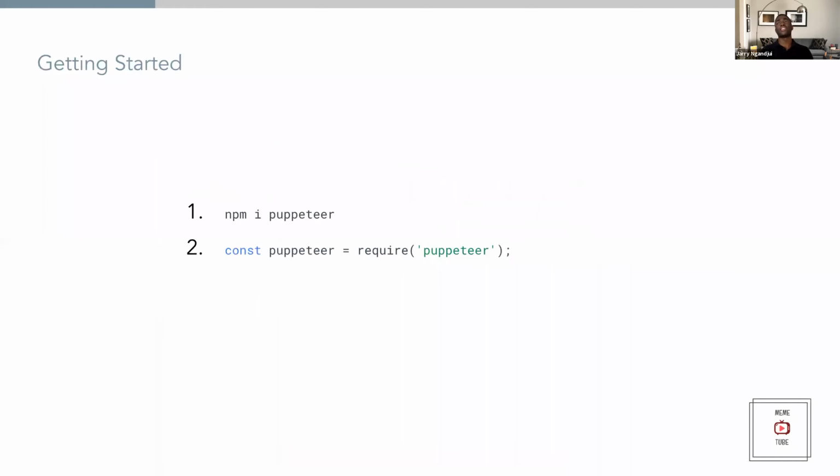How easy is it to set up? If you're familiar with NPM, that is the Node Package Manager, it's very simple. It's just npm i. The i stands for install, and that installs it. And then just open up a script, import Puppeteer, and you're all set to go. From there, there are methods on the Puppeteer library to launch a browser. And then that's it. You have a browser running, navigate to a page, you can click, that stuff. So it's pretty simple.